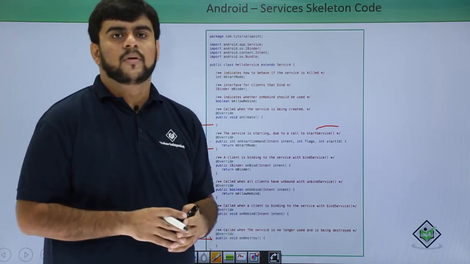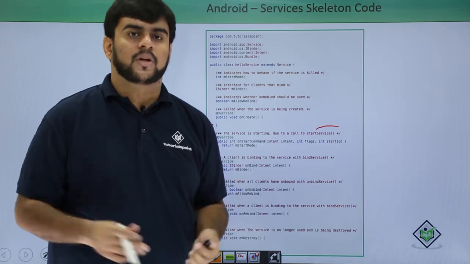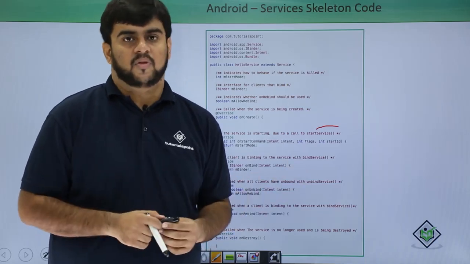So now let's quickly go to our Android Studio and see the working of the service, and let's have a practical demo for this one.